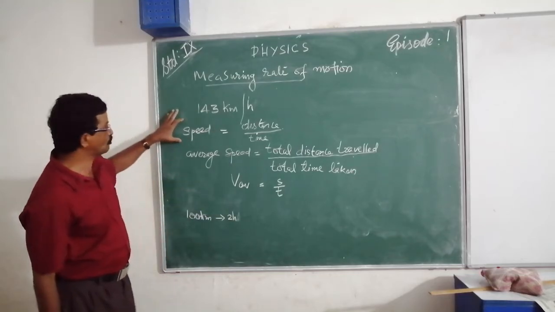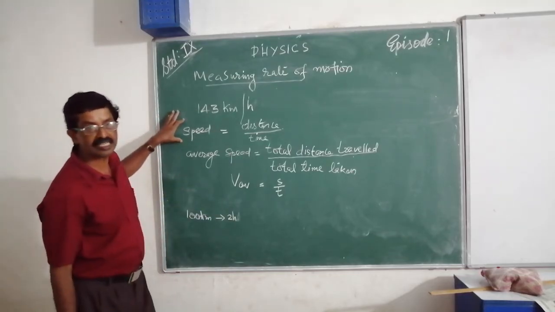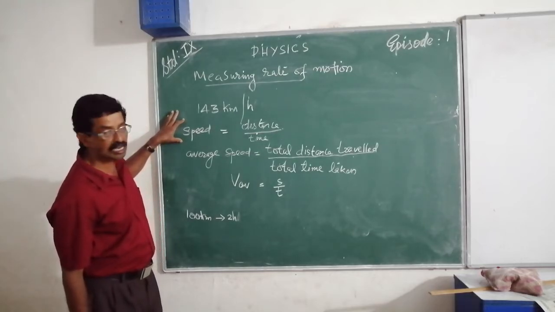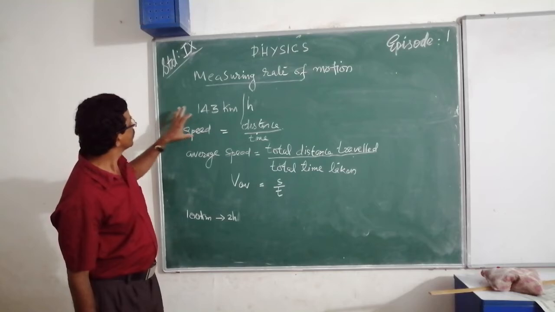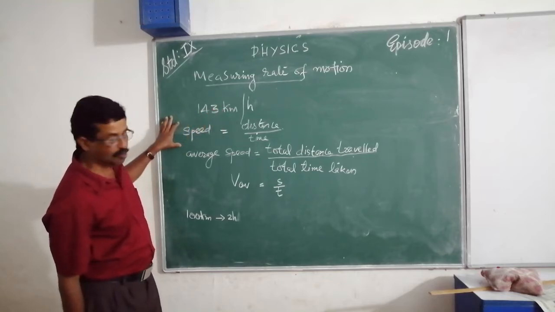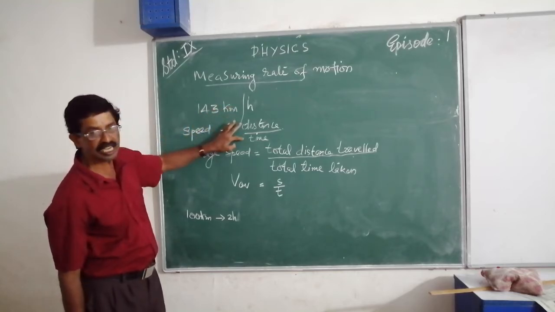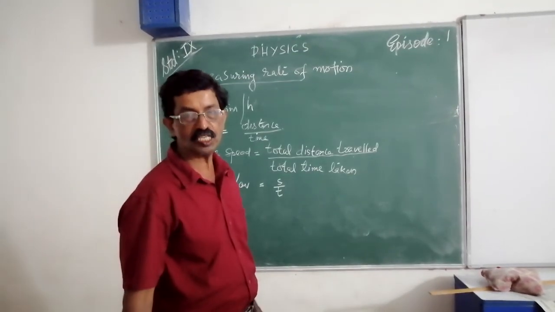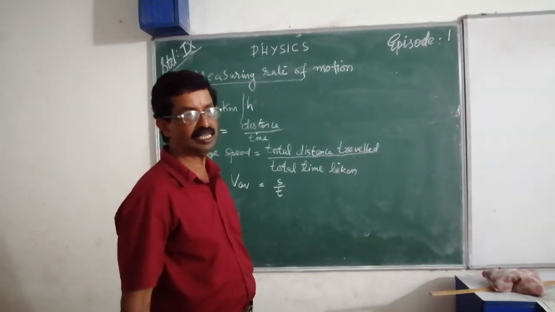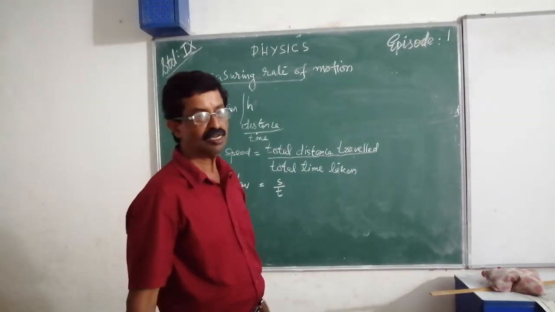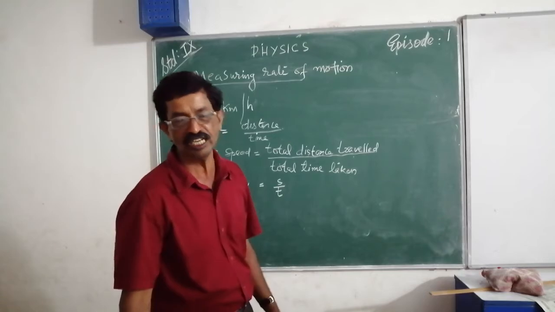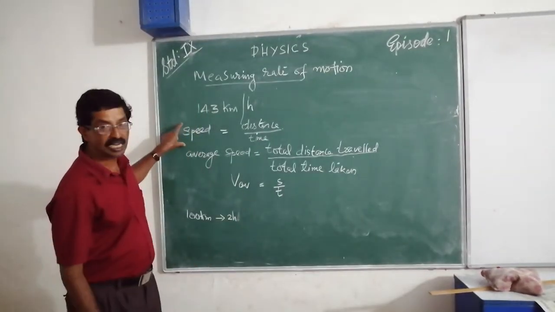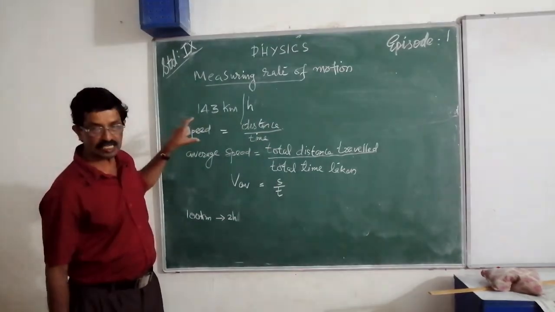Once again, what is speed? It is the distance traveled in unit time, or the rate of traveling distance. We can represent it in an equation: speed equal to distance by time. But in most cases, a body travels with a non-uniform speed. Example, a car moving along a street, when it enters into the market or some town, its speed varies according to the obstacles.